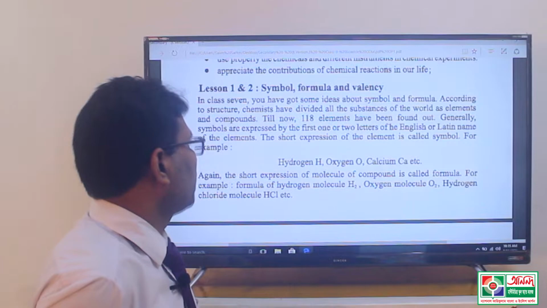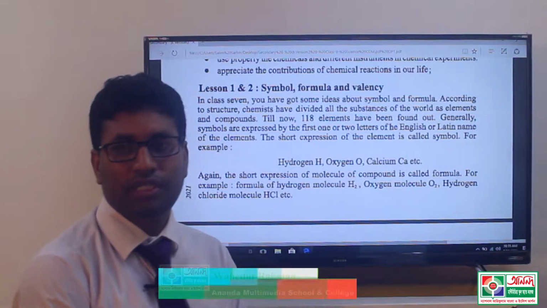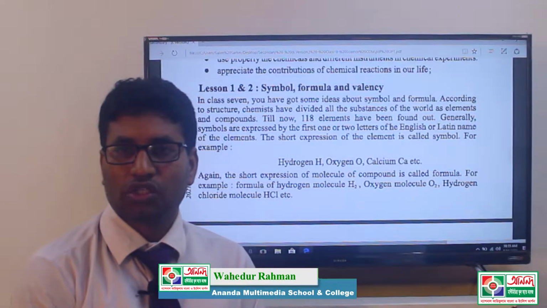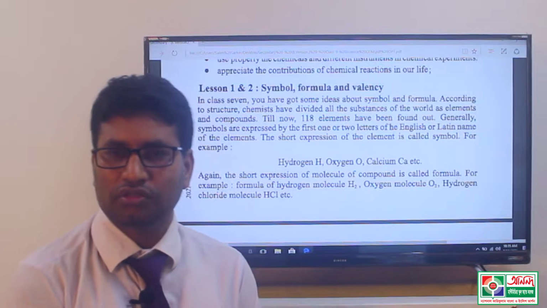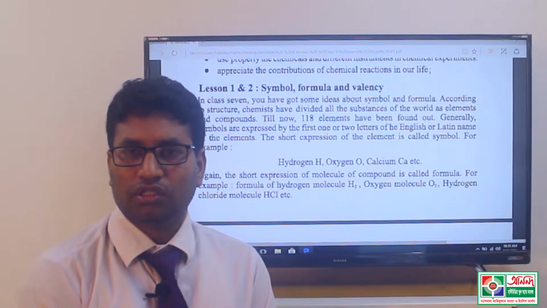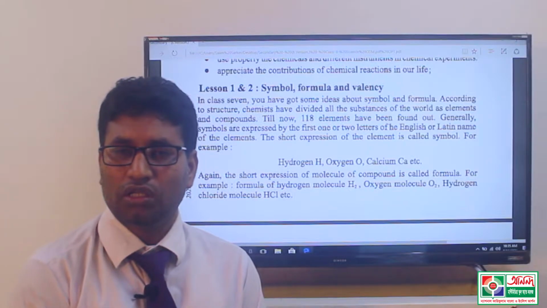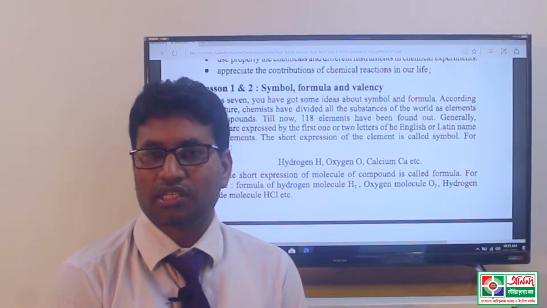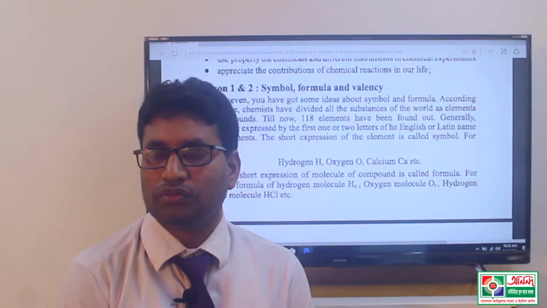Now another definition, formula. The Bengali meaning of formula is sanket. The short expression of the molecule of a compound is called formula, such as hydrogen chloride. It's one kind of compound.